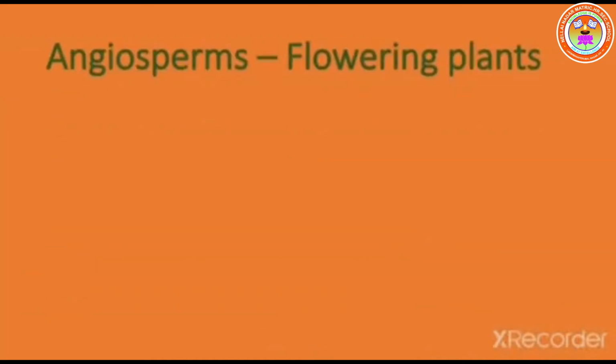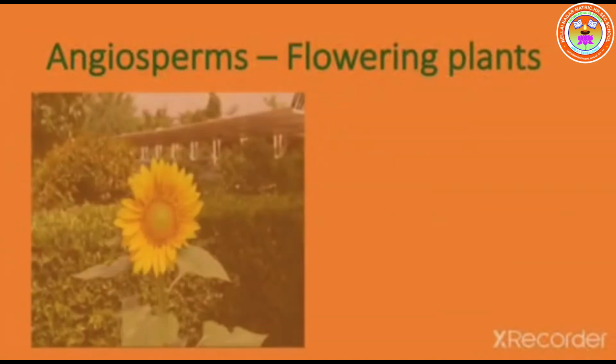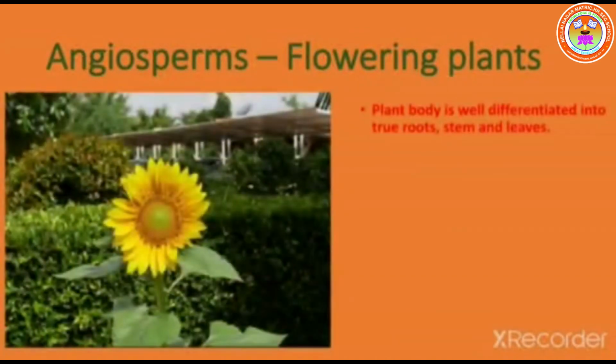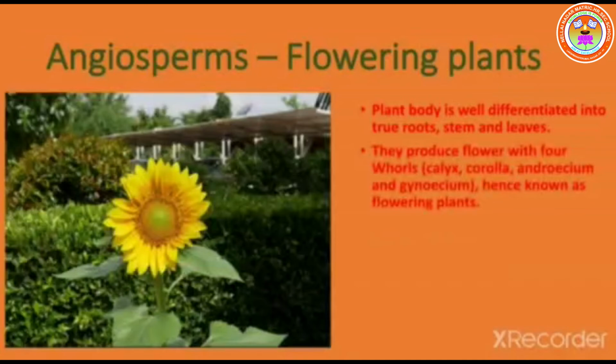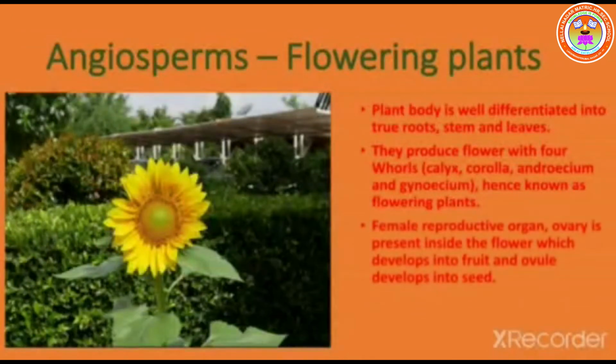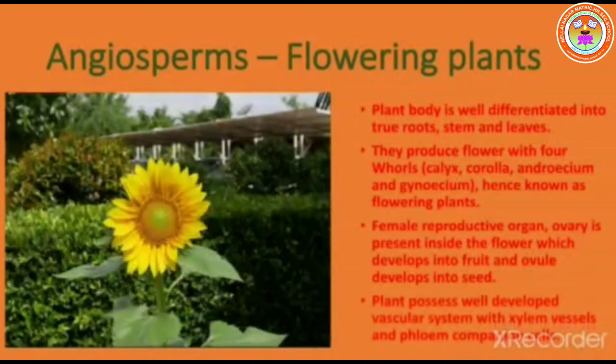Finally is the angiosperm. They are otherwise called flowering plants. Characteristic features of angiosperms: plant body is well differentiated into true root, stem and leaf. They produce flowers with four whorls, that is calyx, corolla, androecium and gynoecium, hence known as flowering plants. Female reproductive organ ovary is present inside the flower, which develops into fruit, and ovule develops into seed. Plants possess well developed vascular system with xylem vessels and phloem companion cells.